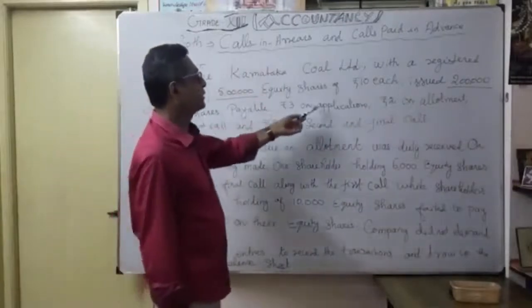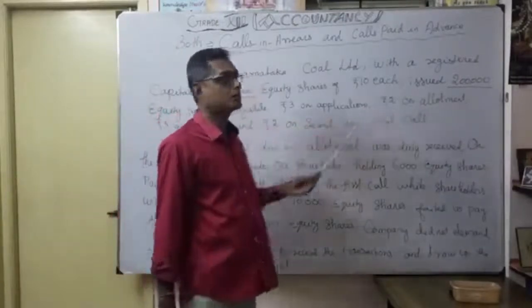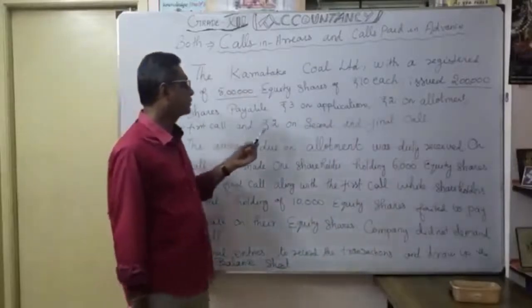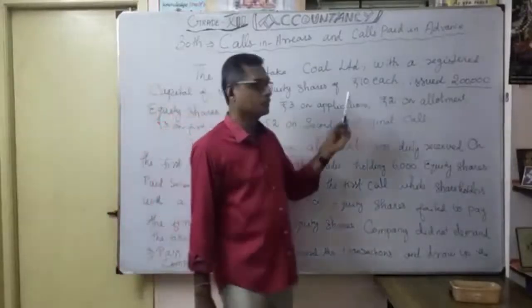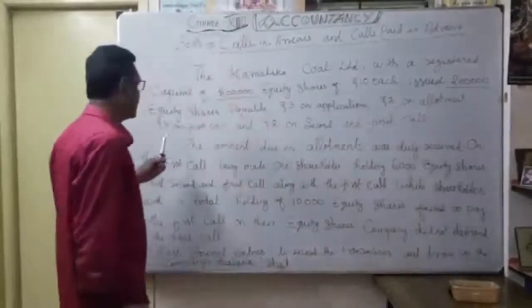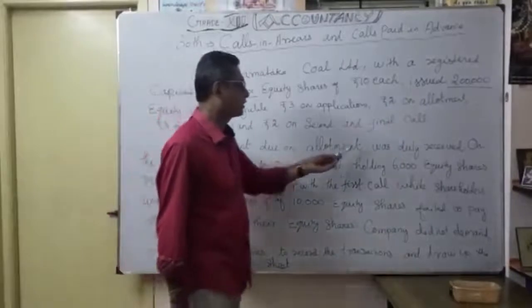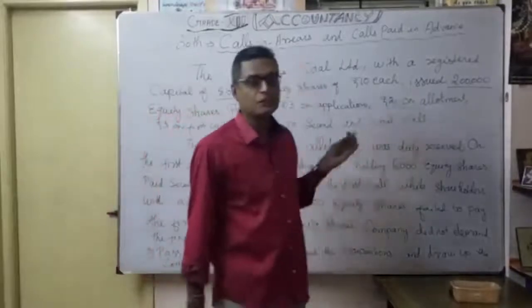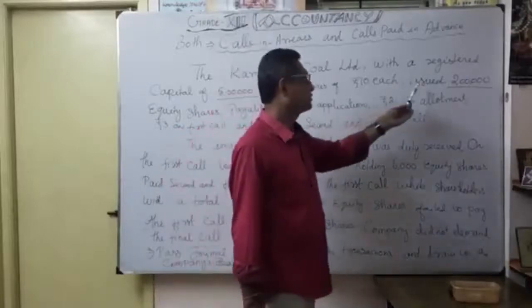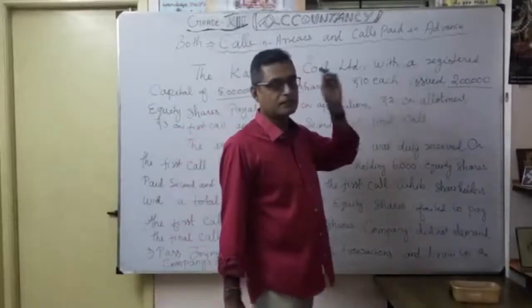Payable rupees 3 on application, then rupees 2 on allotment, thereafter rupees 3 on first call, and finally rupees 2 on second and final call. This is the structure of the share issue. Thereafter, the amount due on allotment was duly received. Here there is no question of pro rata, because the issued capital is less than our authorized share capital.